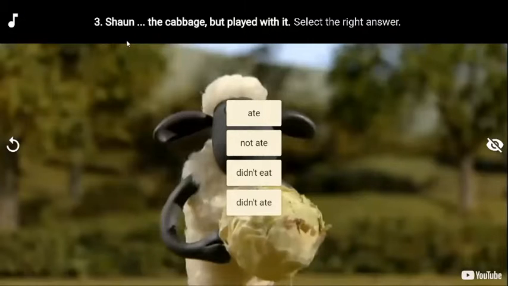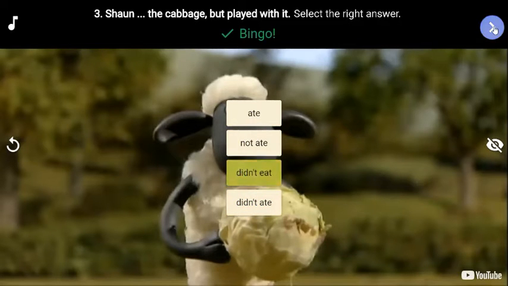Look here, Sean the cabbage but played with it. Ate, not ate, didn't eat, or didn't ate? What do you think? Yes, great, didn't eat.